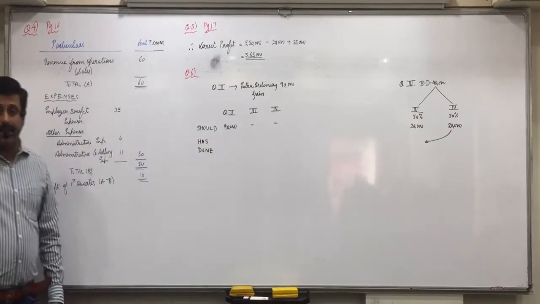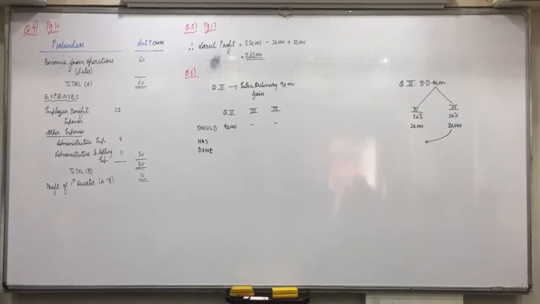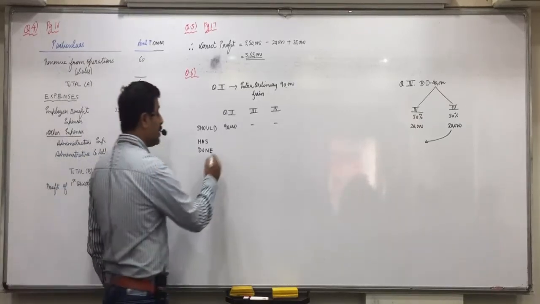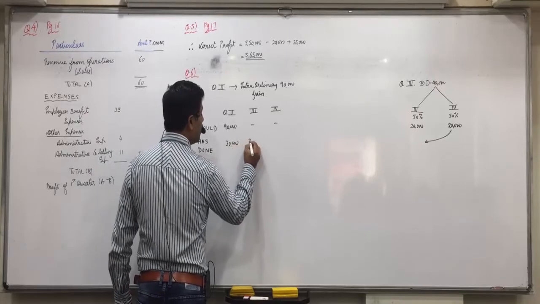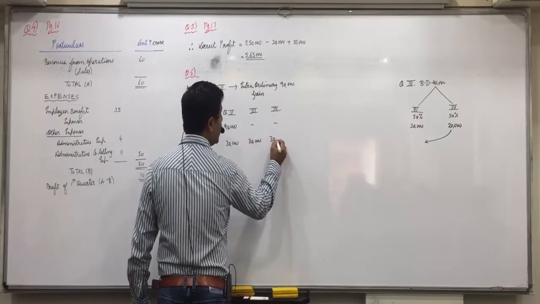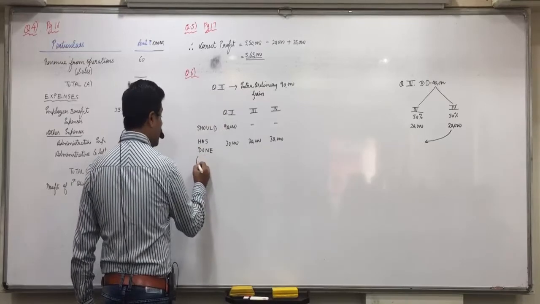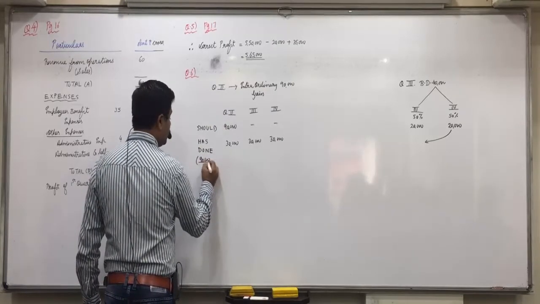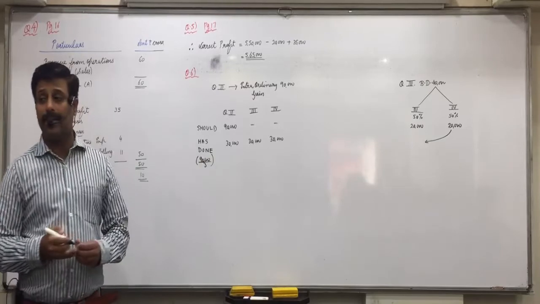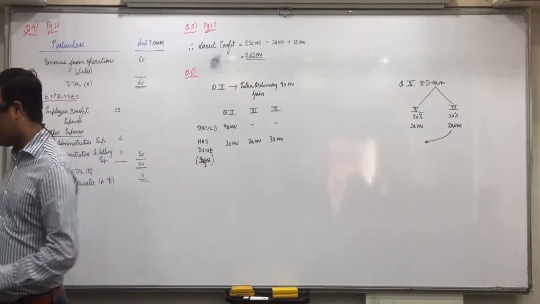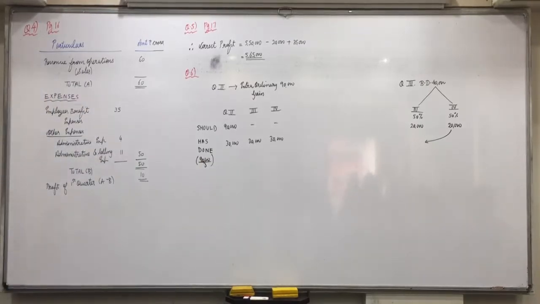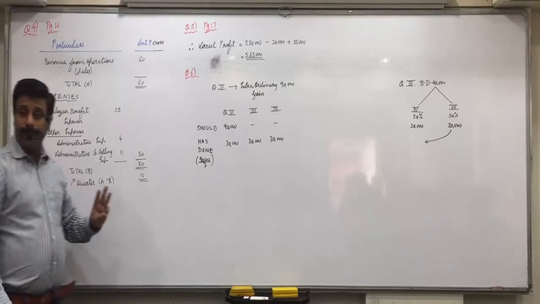What the company has done, read it. They have allocated it equally to the second, third and fourth quarter, which means the company has done 30, 30, 30 equally. So 90,000 divided by 3. They have taken 30,000 in each of the 3 quarters. Now raise your hand. We have to see from which quarter's point of view. We have to see from quarter 3 point of view.